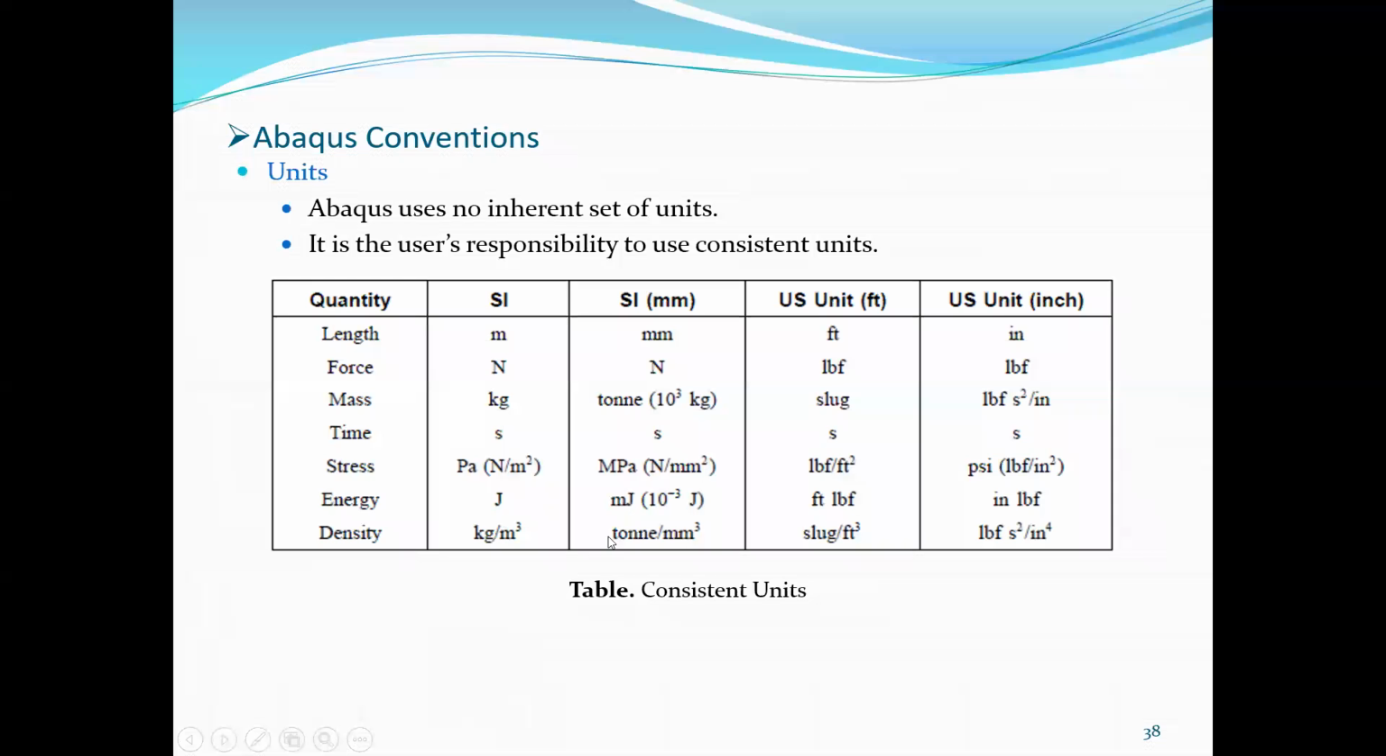Energy, this is energy, and density, tons per millimeter cube. So you have to convert this kg per meter cube to tons per millimeter cube. We cannot set the unit in Abacus, so it is our responsibility to provide the consistent unit system. Remember this, this is important.